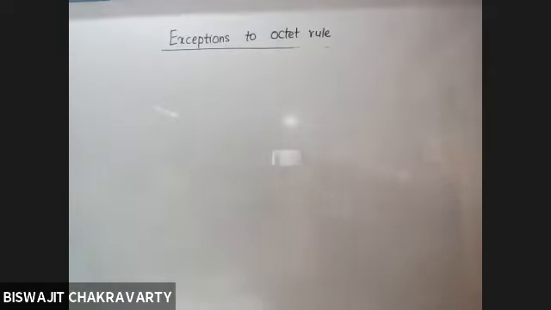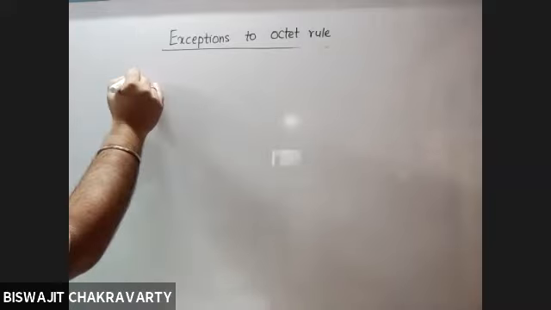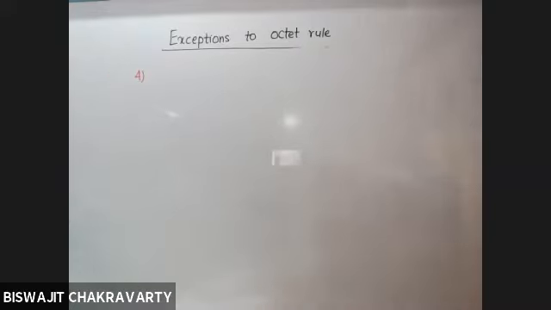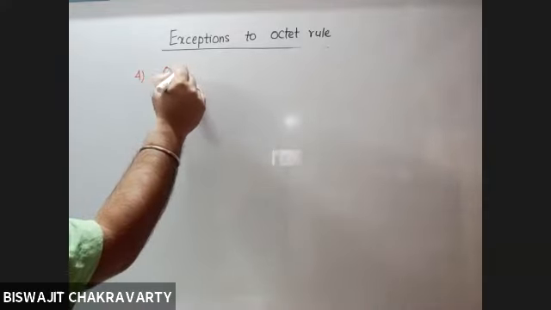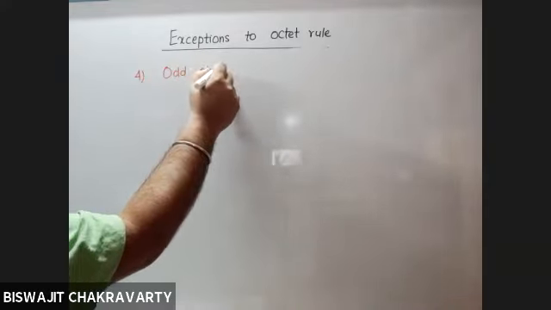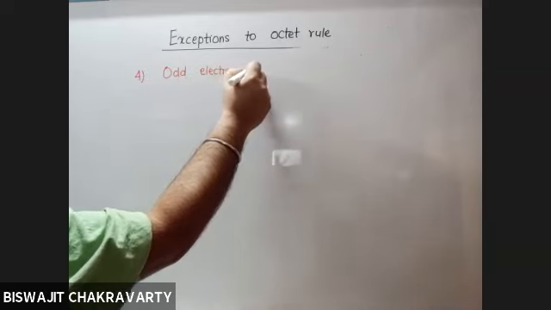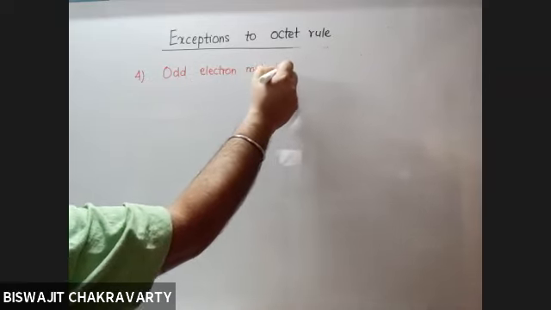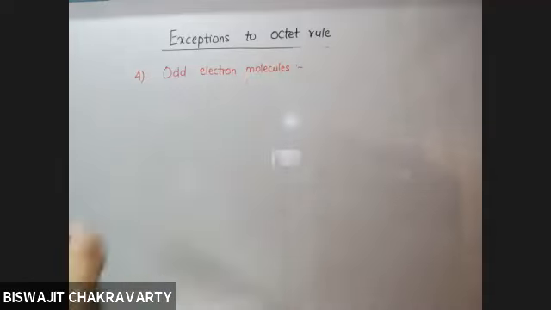Then we move on to the fourth type of molecules which do not follow the octet rule, and they are referred to as odd electron molecules.